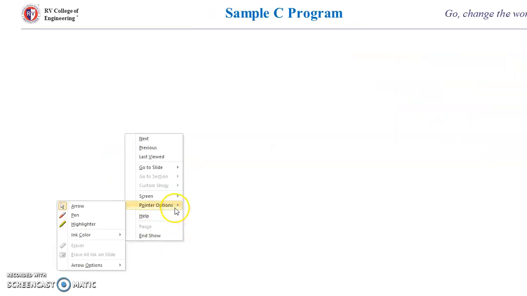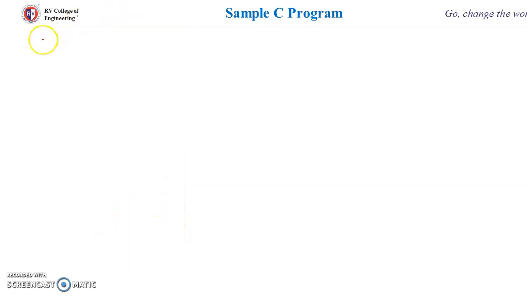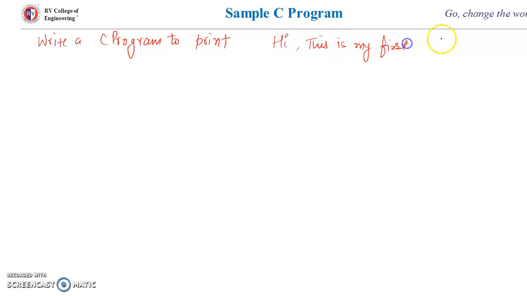Now let's take one simple C program example, then it will be more clear. So now write a C program to print some message on the screen. So for example, if I want to print, hi, this is my first C program, if I want to print this message, what should I do? How should I write the program? The basic structure of a C program tells us the first line will be the header file.